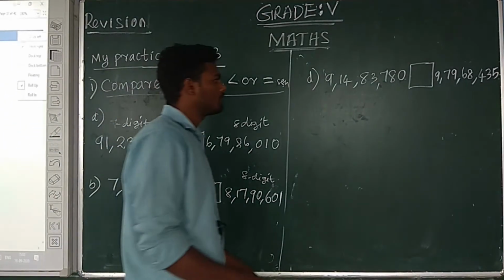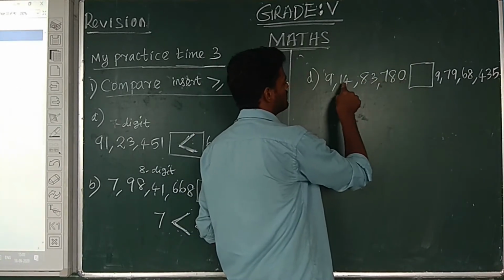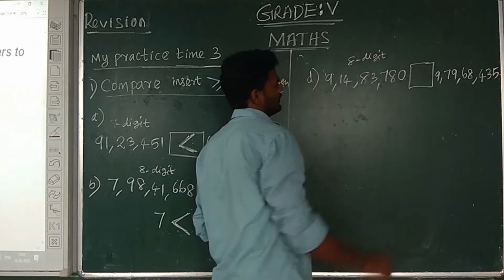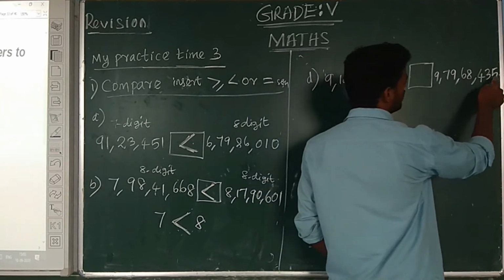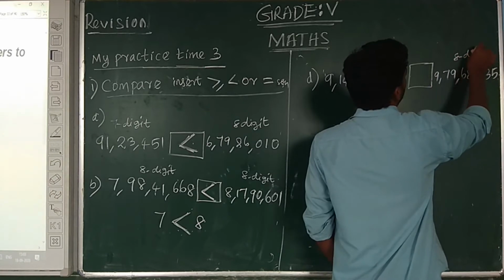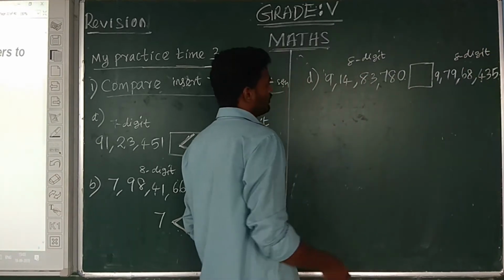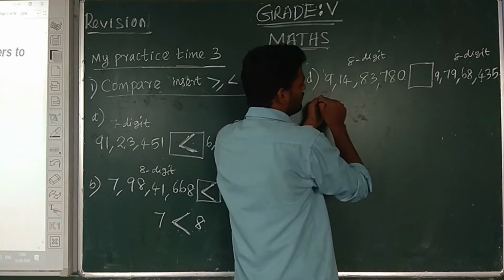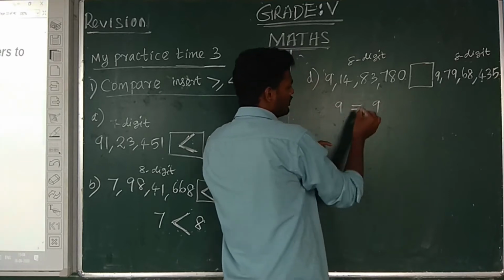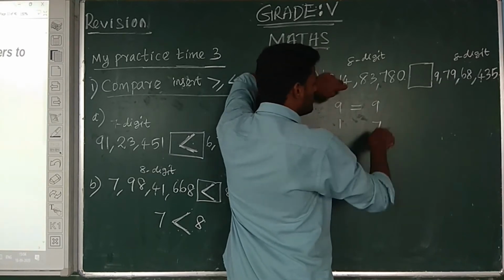And question number D, counting the digits: 1 2 3 4 5 6 7 8. Here it is an 8 digit number. First number is an 8 digit number. Next, second number: 1, 2, 3, 4, 5, 6, 7, 8. Here also an 8 digit number. Therefore digits are equal. Step 2, comparing left to right, first digit. First number 9, here also first digit 9. So both nines, the two digits are equal. And comparing the second digit, here 1 and here the second digit 7.